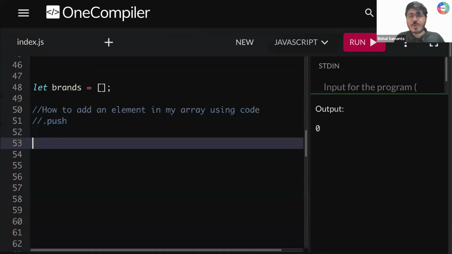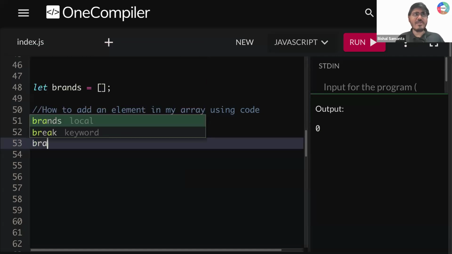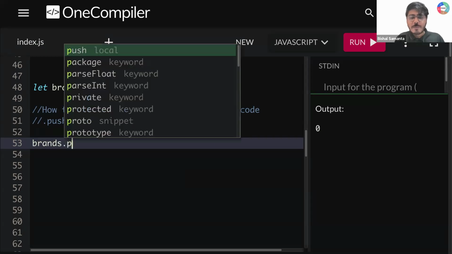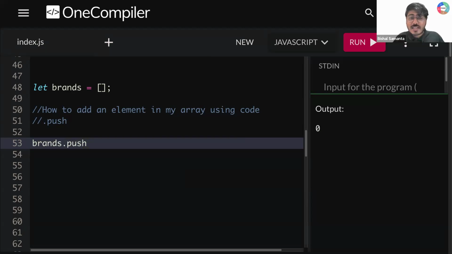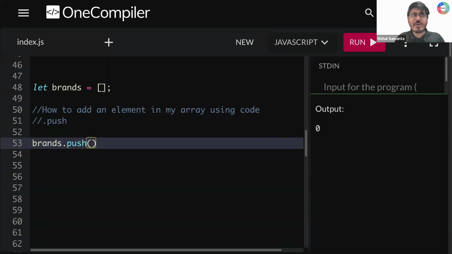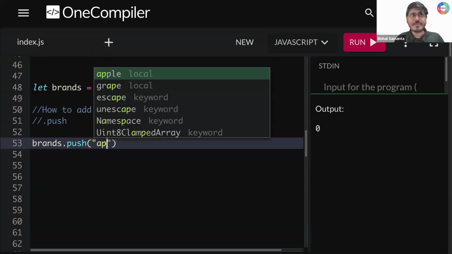First, you need to write your array name, which is brands. After that, you need to write dot push, because you want to add some element. And inside this push, you need to add the element that you want to add. Let's say I want to add an element called apple.